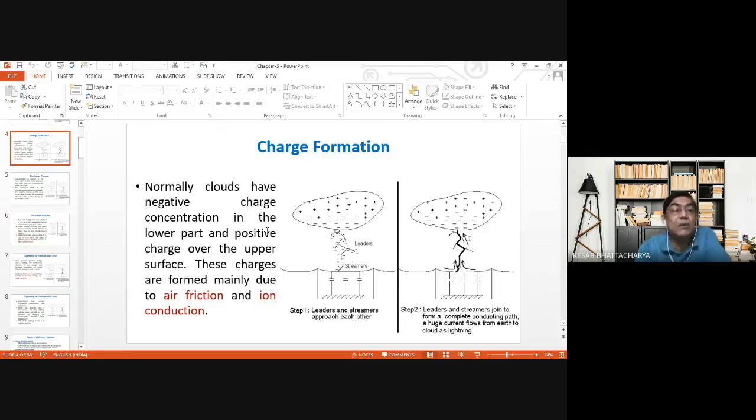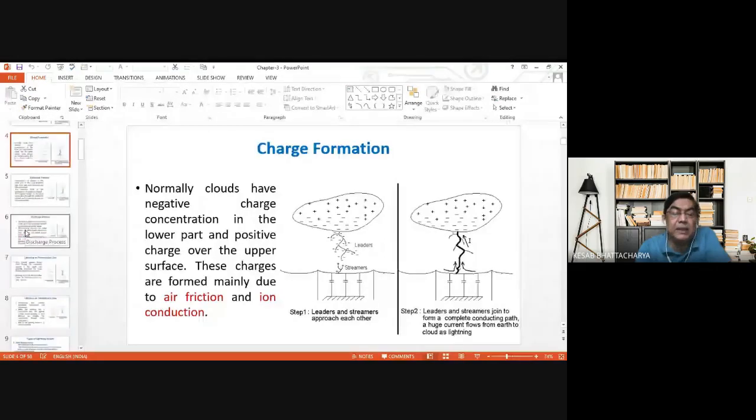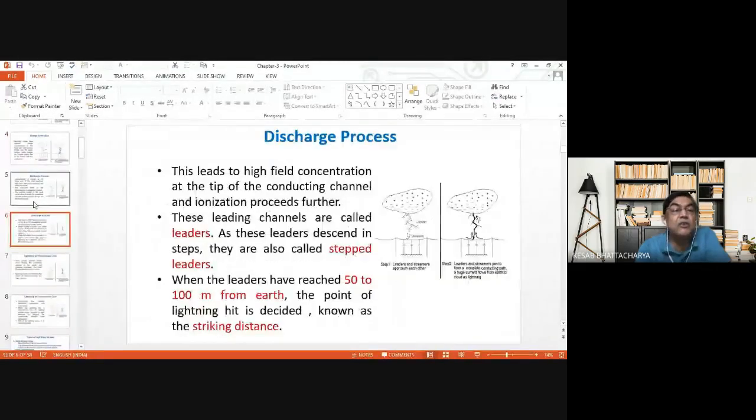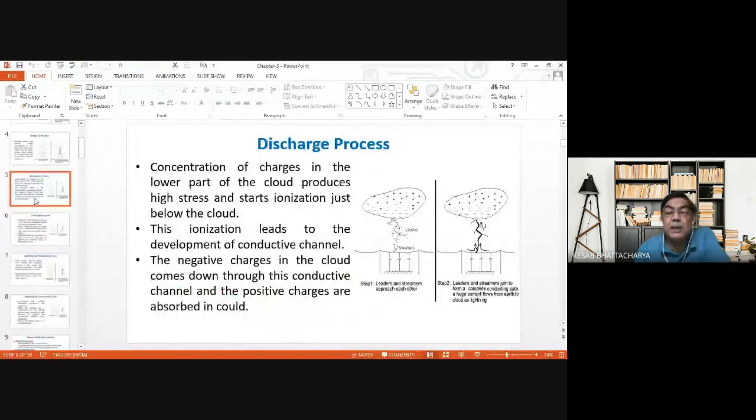And you must have seen that when there is lightning, it does not occur in a straight path. Within the cloud, the path followed by the lightning is a tortuous path. This is the reason why a tortuous path is followed by lightning discharge.